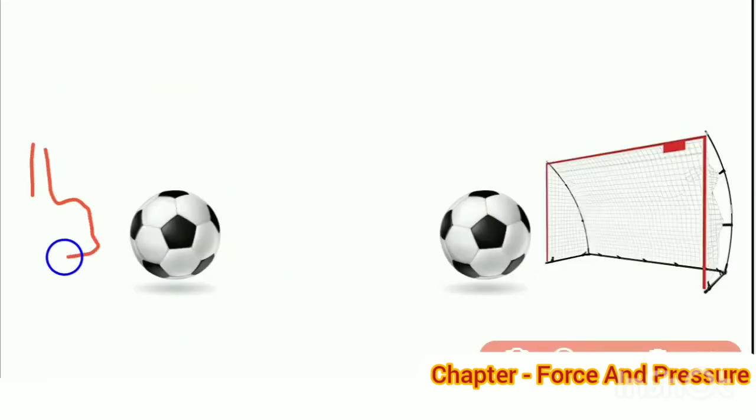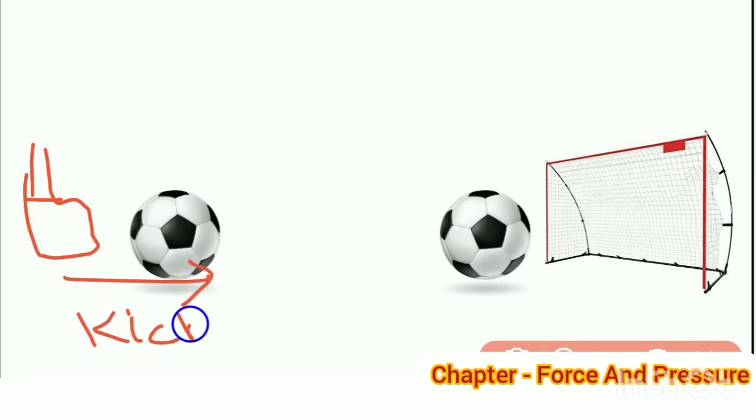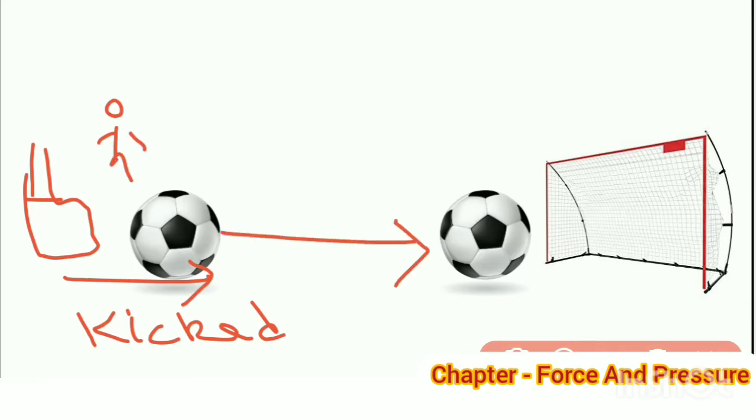Similarly, a football needs to be kicked so that the player can send it over a distance. As soon as he kicks, the football comes in motion.